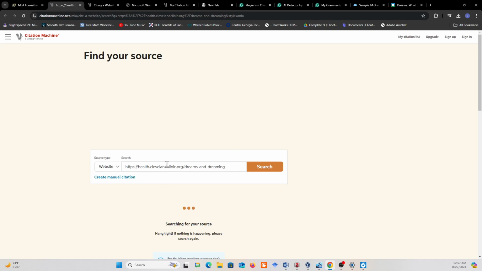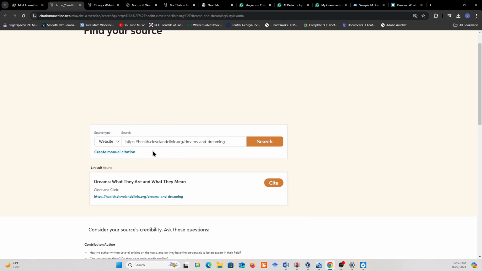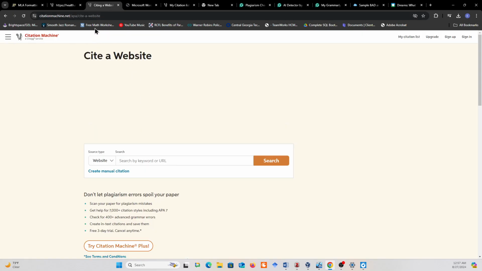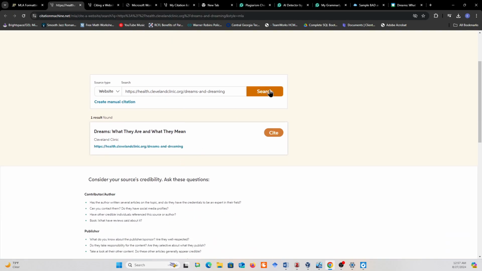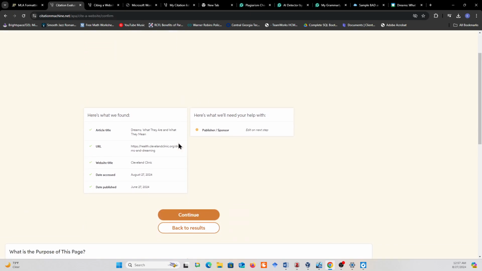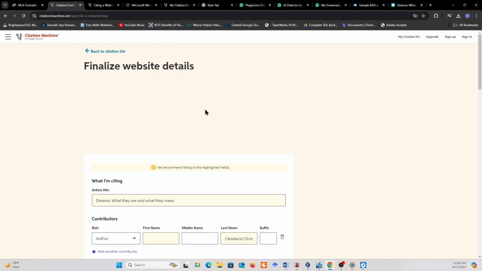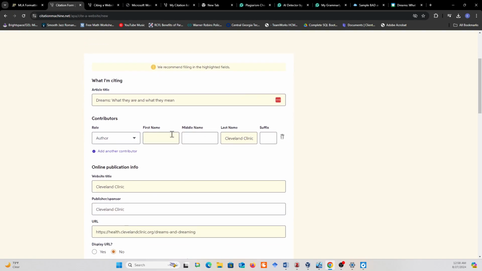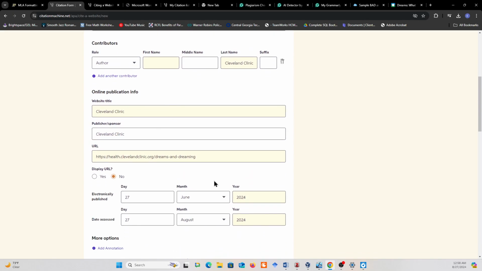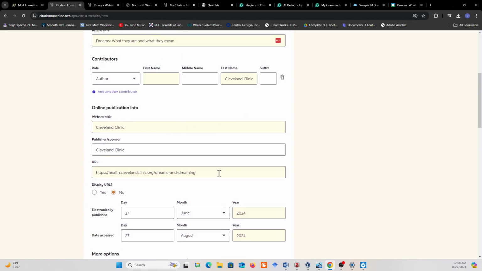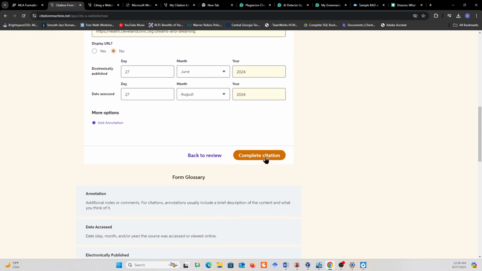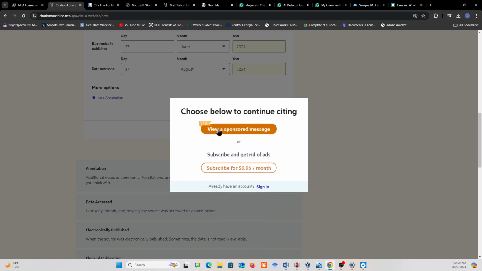I'm going to hit cite on that, and it's going to take us to the citation machine, which I think, yep, that's the second tool I was showing you. And we're going to cite that, and we'll look at the information, date, access, doesn't know the publisher, shows us Cleveland Clinic, but this will get you in the right ballpark. You just have to fill out the information. I'm not going to go through all that because, again, I'm trying to keep this a shorter video. But watch what happens when I hit complete citation. Complete citation. I forgot you.